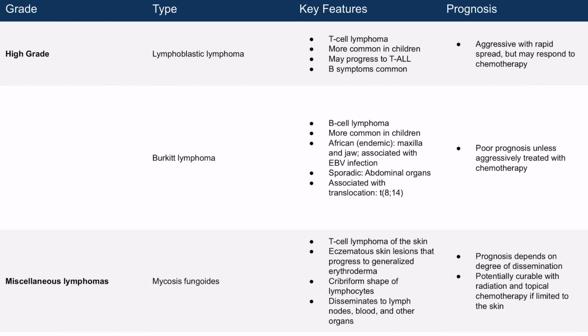Another high-grade lymphoma is Burkitt lymphoma, which is a B-cell lymphoma. It is also more common in children. There are two types: the African or endemic variant and the sporadic variant. The African variant most commonly involves the maxilla or jaw, whereas the sporadic variant involves abdominal organs. The African variant is linked to Epstein-Barr virus infection. Burkitt lymphoma is often associated with chromosomal translocation between chromosomes 8 and 14, and often has a poor prognosis if it is not aggressively treated with chemotherapy.